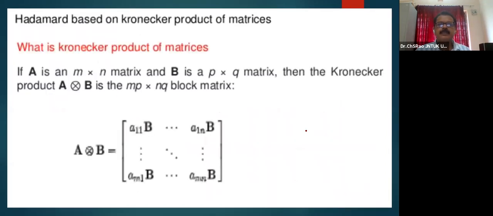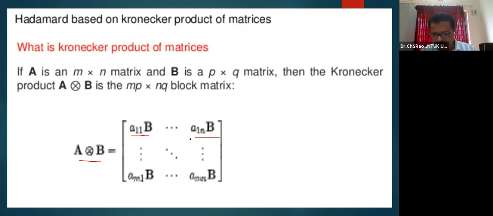And the Hadamard base will give a Kronecker product of the matrices. What is the Kronecker product? If A is an M by N matrix and B is a P by Q matrix, then the Kronecker product is of size MP by NQ, where the Kronecker product of A and B may be represented as A11B up to A1NB.